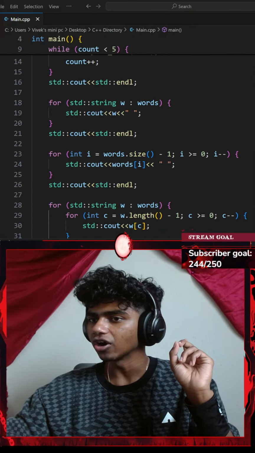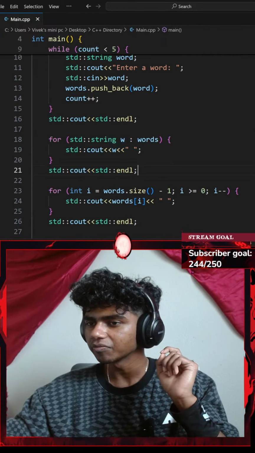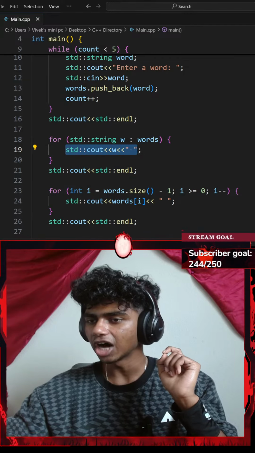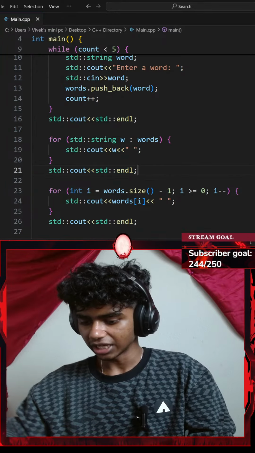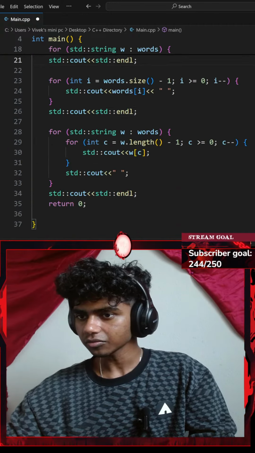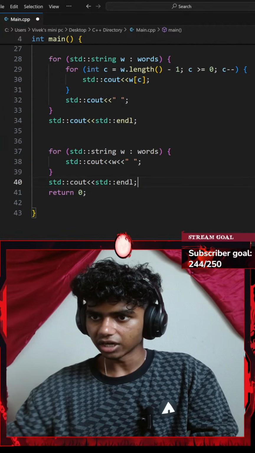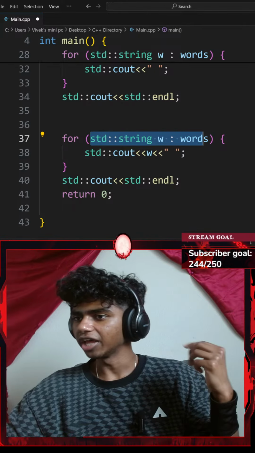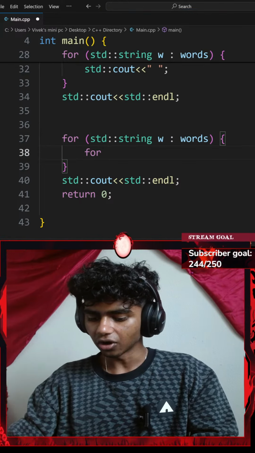So this is my original for loop. Instead of adding a standard console output here, I could maybe copy this whole loop and add it in a separate line, maybe under this loop. So for every standard string word in my vector of words, let's delete this and add a nested for loop.